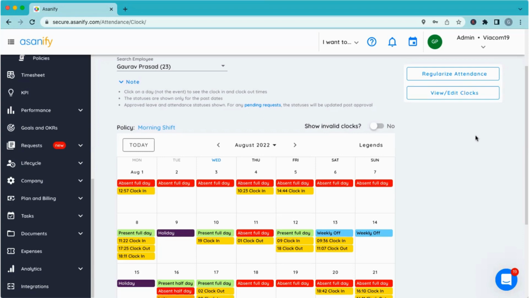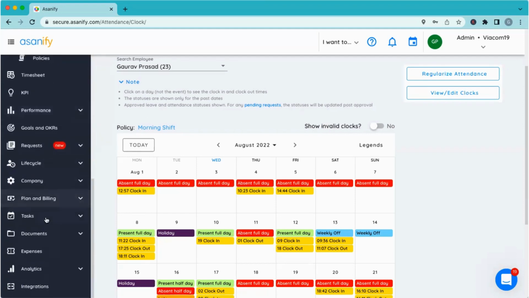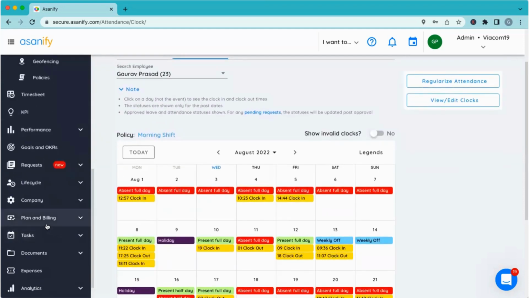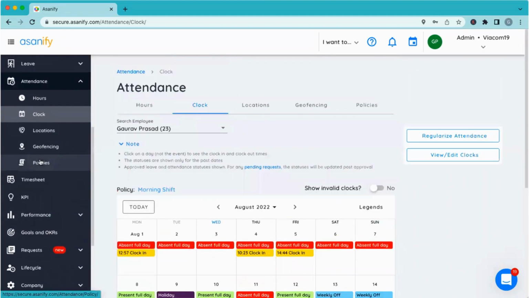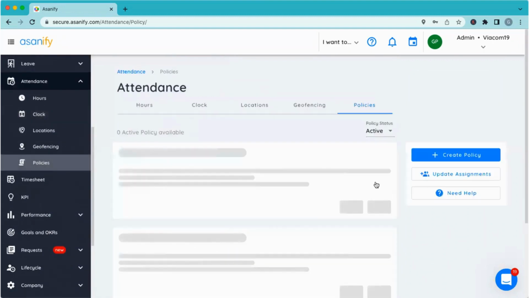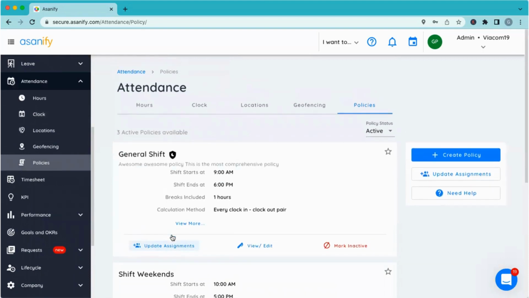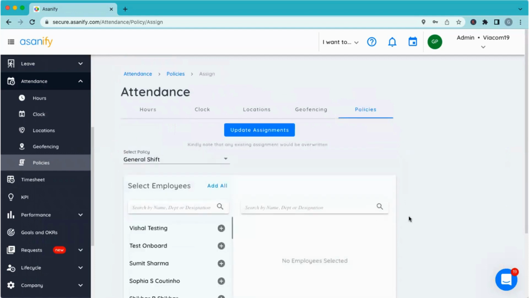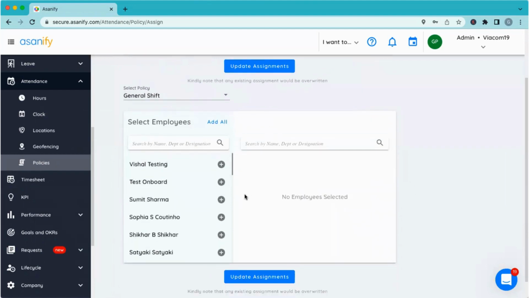Just update the assignment of policy. It's fairly simple. Once the nature of engagement of that employee has changed, if you go to attendance and policies, you can anytime unassign the policy and reassign a new one. For any policy, if you go to update assignments, you can just remove the employees who might have been given it, or update the assignment for the new people who are now falling under the full-time category. Once you update the assignment, from that day onward, that policy becomes effective for them.